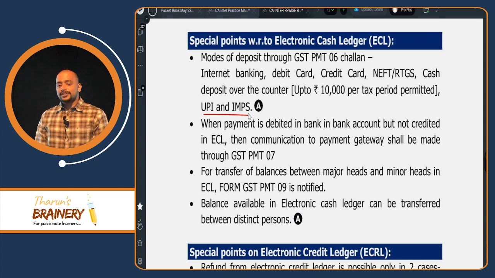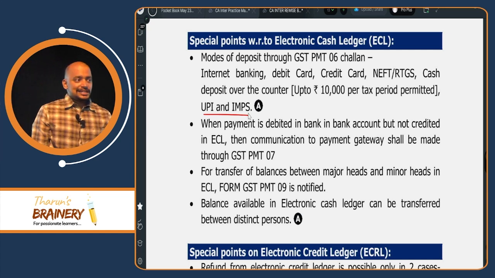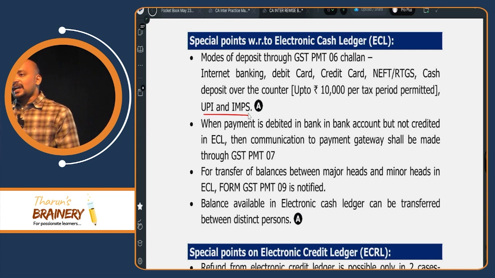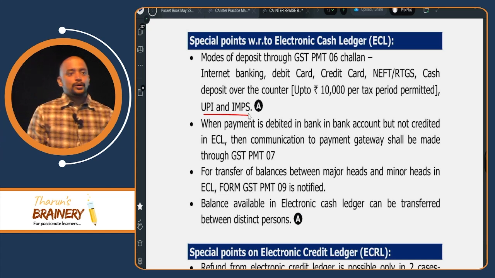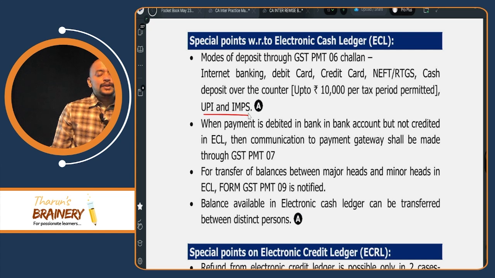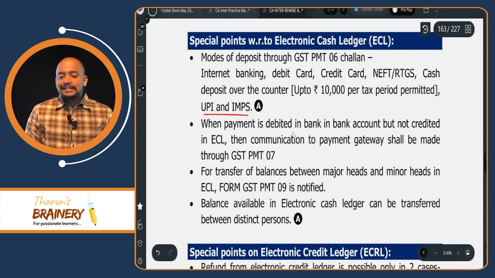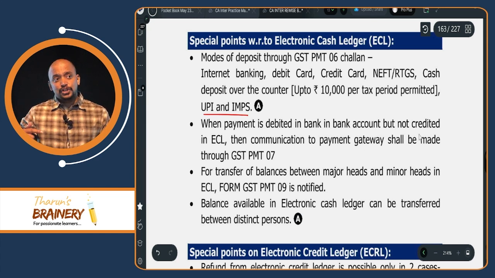So what are the modes of deposit? Internet banking, debit card, credit card, NEFT, RTGS, over the counter payment. Over the counter payment limit is 10,000 for tax period. Then UPI, IMPS.